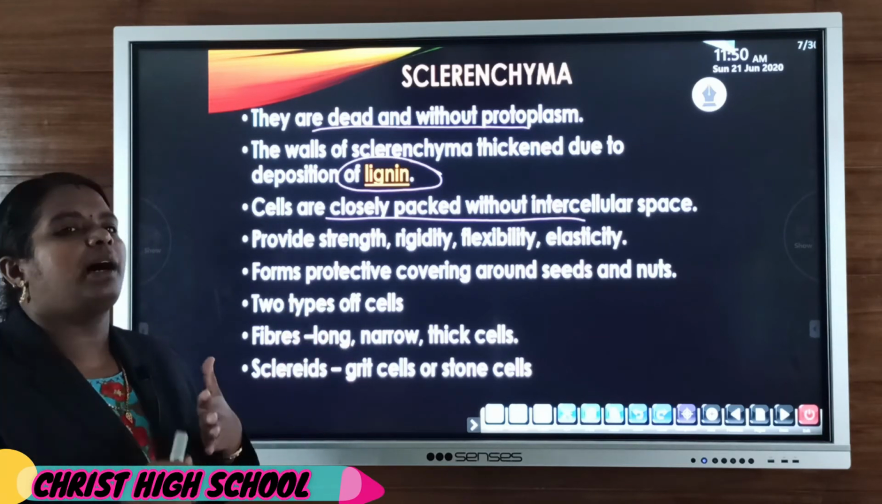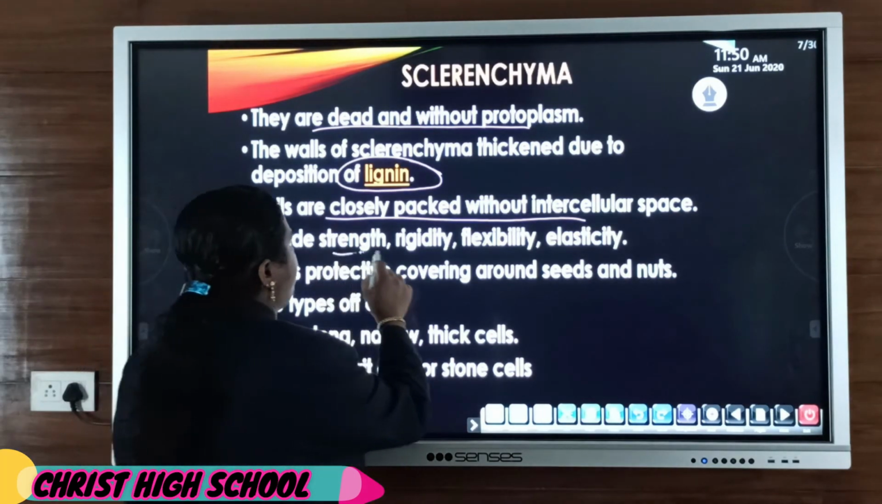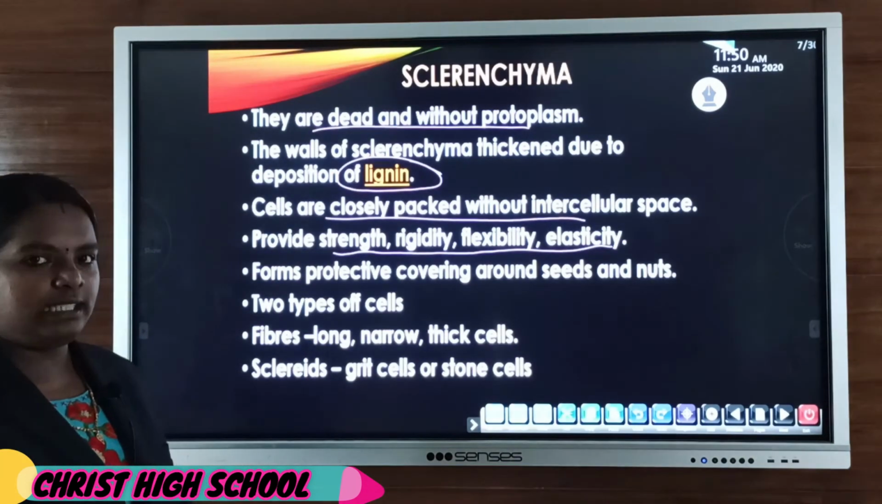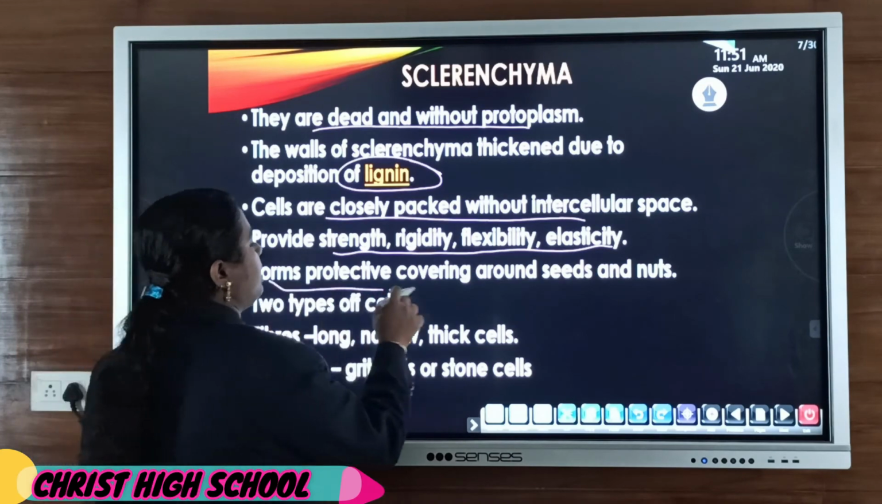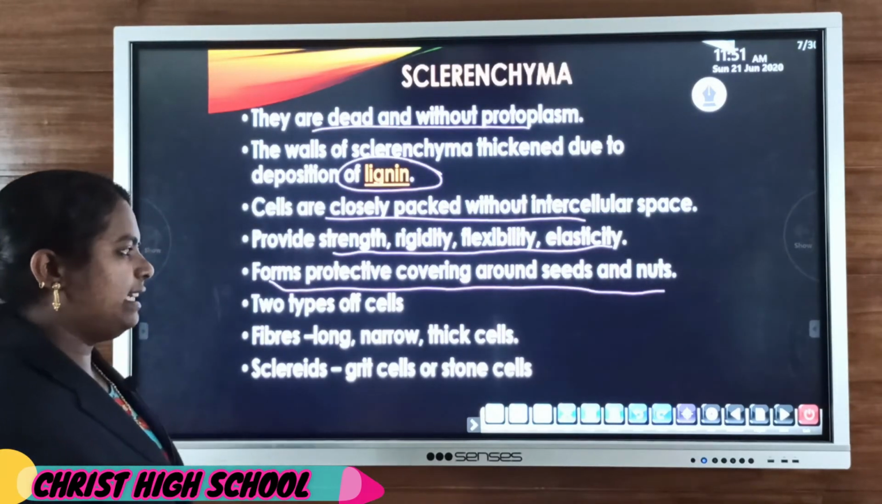Then they provide strength, rigidity, elasticity and flexibility. Then they form a protective covering around seeds and nuts.